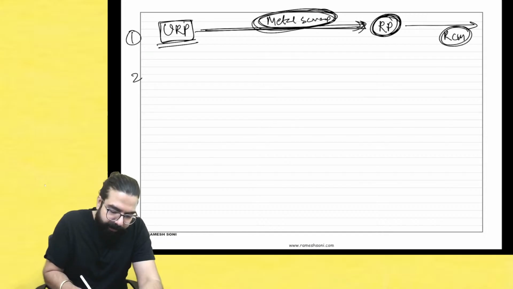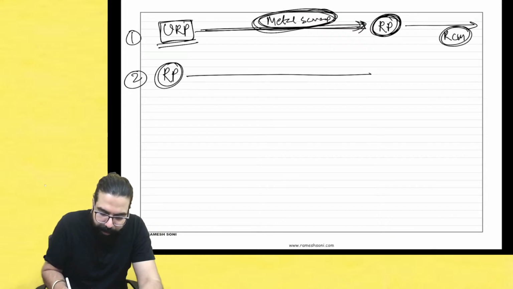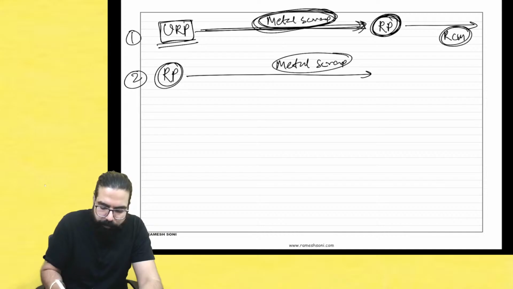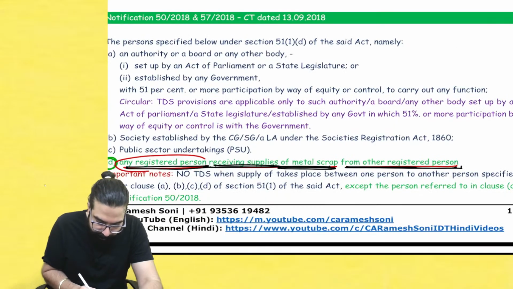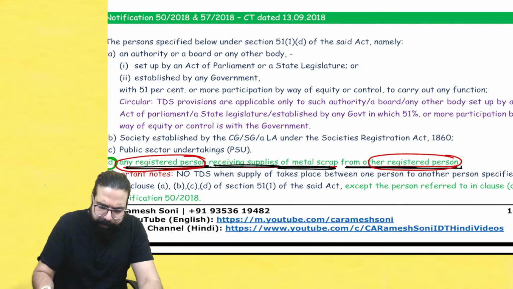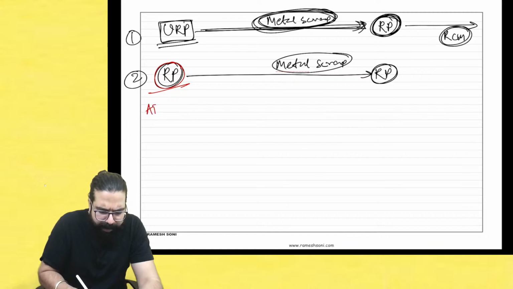Okay? Secondly, if there is a registered person and if he is supplying metal scrap to another registered person, then what they are trying to tell over here? See, both are registered. One registered person, another registered person. So people, for an example, this guy got aggregate turnover more than registration limit.